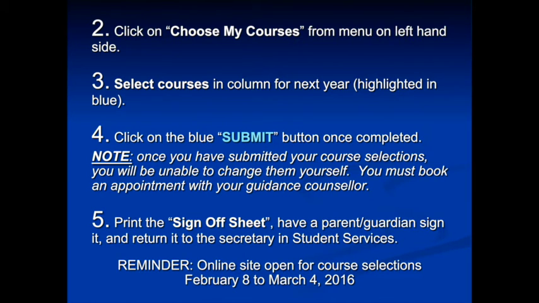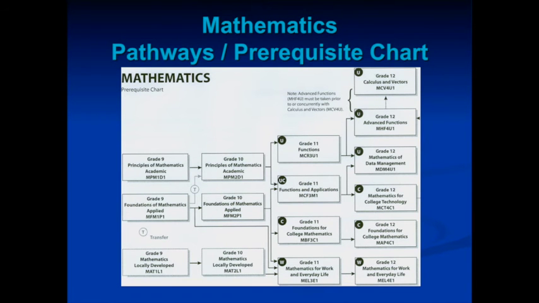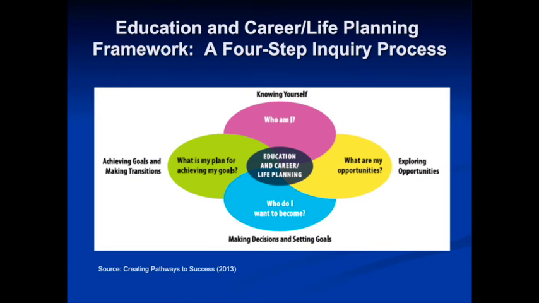Reminder, the online site is open for course selections from February 8th to March the 4th. The Mathematics Pathways and Prerequisite chart is listed here. If you have any questions as to which math you should be taking, please speak with your math teacher or your guidance counselor. The Education and Career Life Planning Framework is a 4-step inquiry process that can be found on Career Cruising. Please spend some time on Career Cruising before making your course requests.